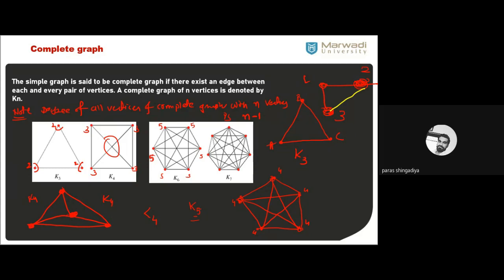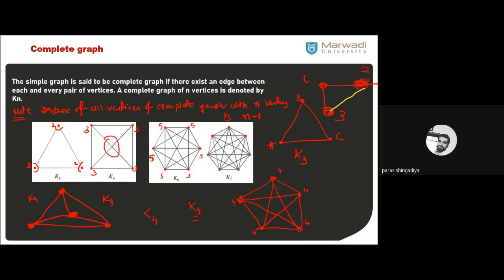Clear? So the degree of each vertex here is 2. Again, in the first graph, K3 is there. It contains 3 vertices, so what is the degree of each vertex? That is 2. Clear? This graph contains 4 vertices, a K4 graph, so the degree of each vertex is one less. Means you just subtract 1 from the number of vertices. So it is 3.